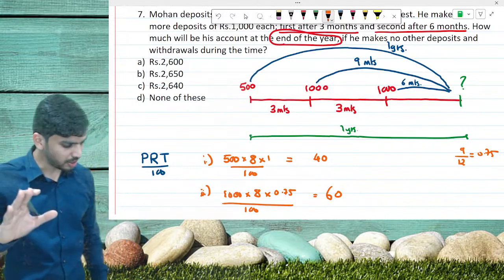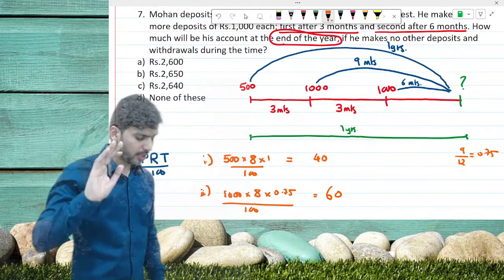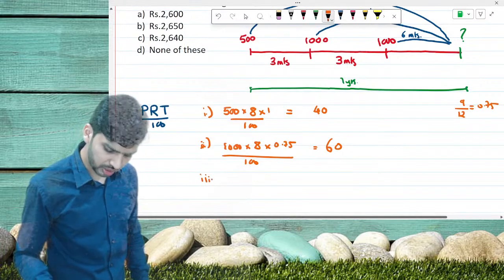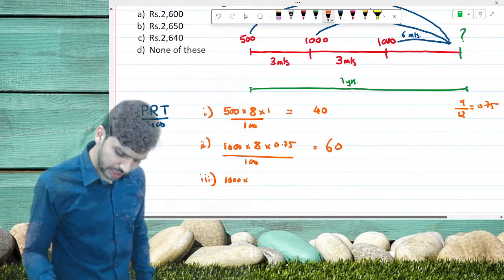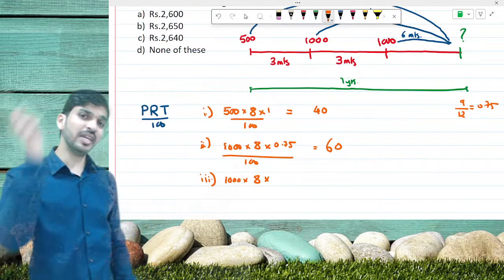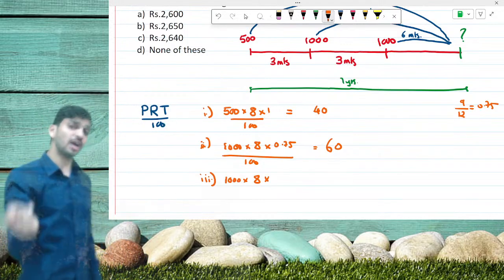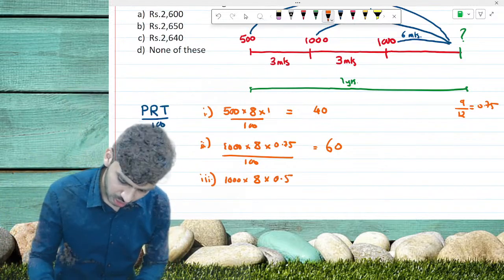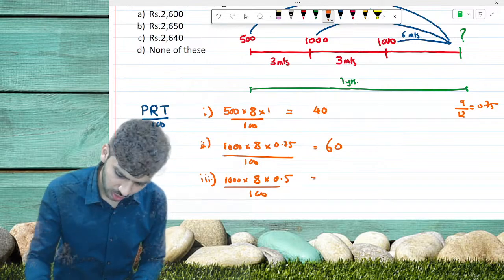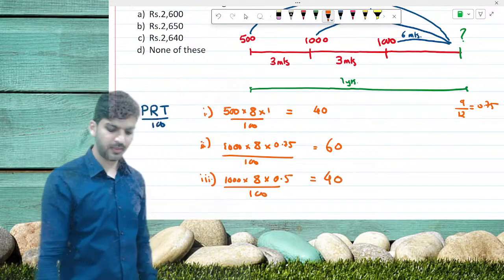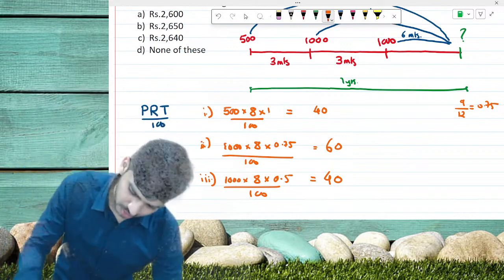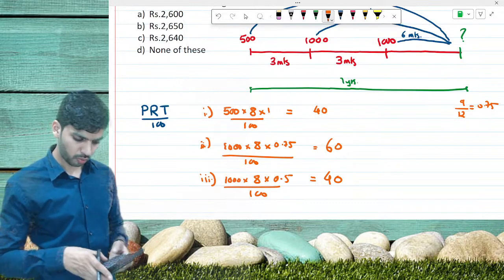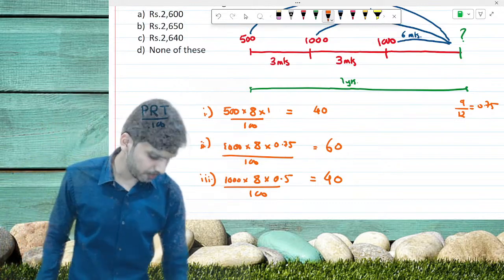All of you understood till this part? Yes, all of you with me. Let's go for the next part. The third, the last amount, is again 1000 rupees. It also has rate of interest 8%. How much time? 6 months. 6 months means how many years? Half year, that means 0.5. So again it is going to be 40. Let's check: 1000 into 8 into 0.5 divided by 100. Yes, it's going to be 40.